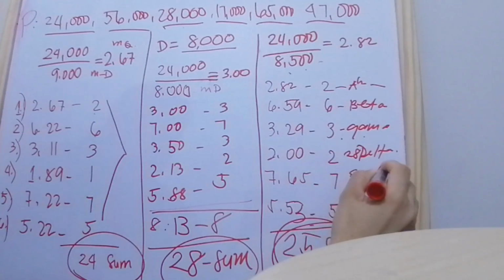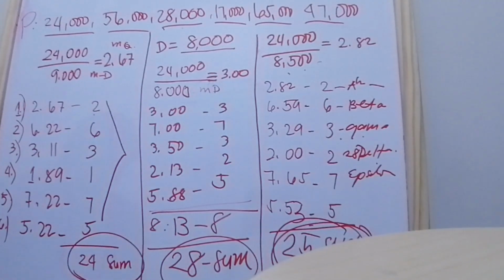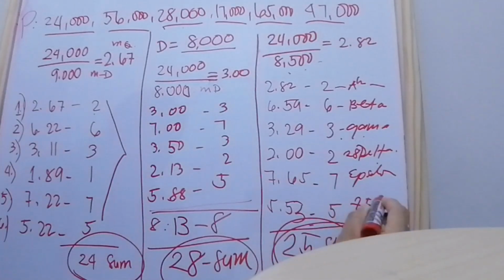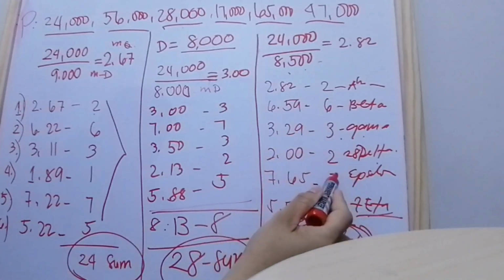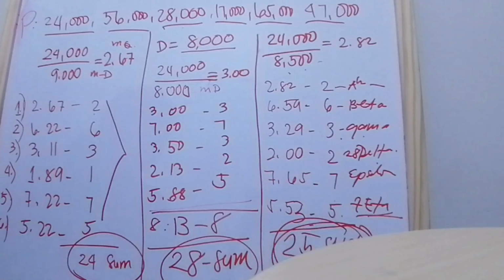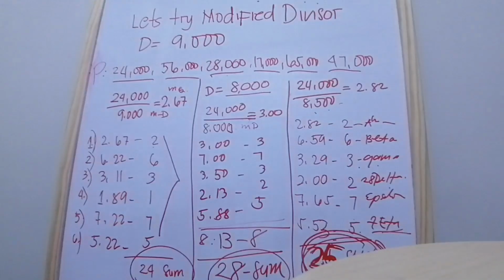The last one is zeta, which has 5 senators. So we just add this: 2 plus 6 plus 3 plus 2 plus 7 plus 5 is equal to 25. Why are we done now? Because we found the 25 seats. So now I will review so that you will understand.